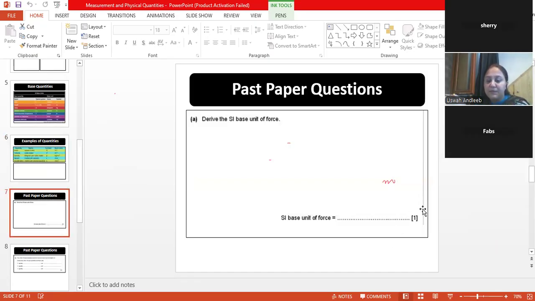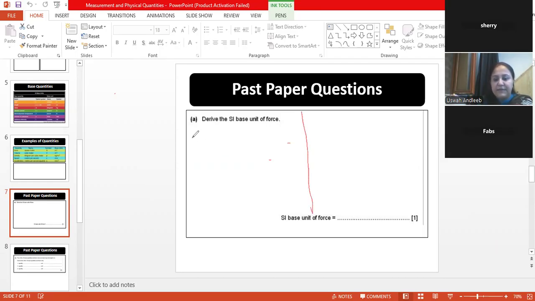For example, it's a past paper question, and you should always look at the marks distribution. That is a very important thing. You have to give your answer as per the given marks. It says: derive the SI base unit of force. You have to derive the unit and give the answer. It's a 1 mark question, so it doesn't require a very lengthy working from your side. I'll explain it properly, and then I'll also tell you how much portion will be required.